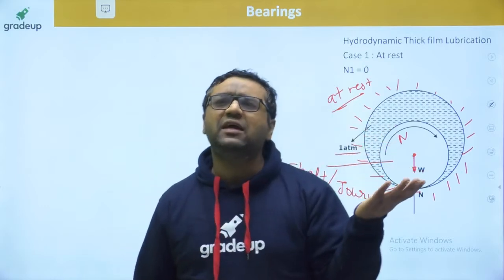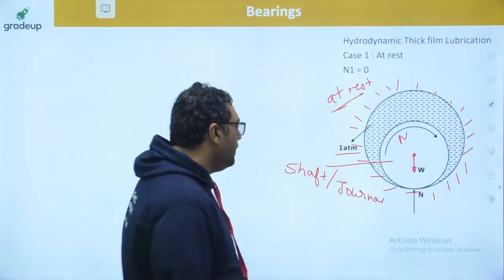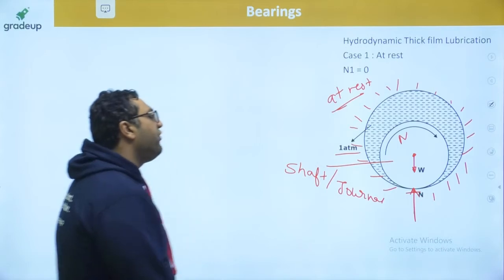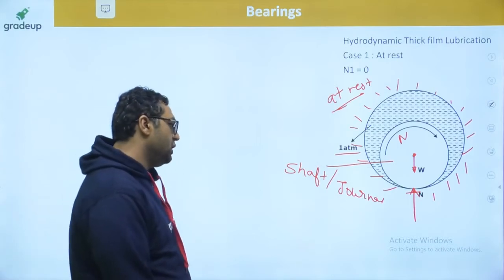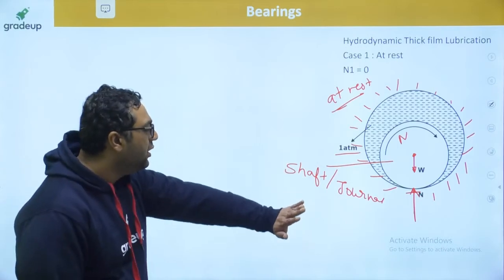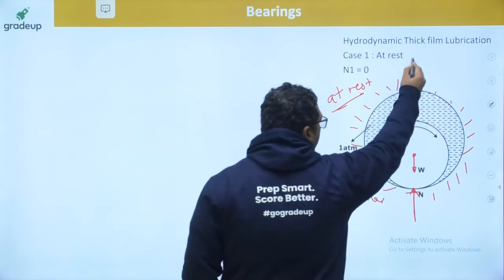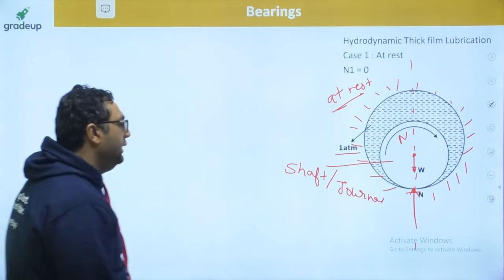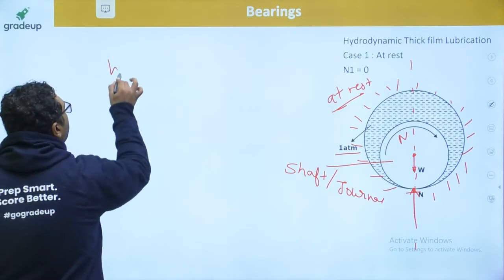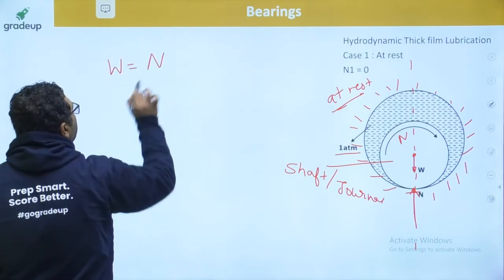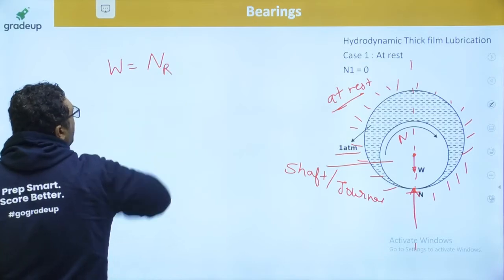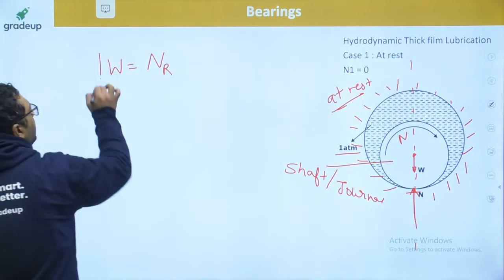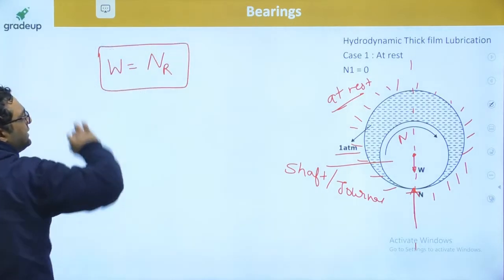Okay, so the shaft is having direct contact with the bearing, and W is the load and there will be the normal reaction. There is no friction and there is no relative motion. So this is the condition where the line of action of W and the line of action of N are not different, but the same. For this condition, W will be equal to N, the normal reaction, which I am denoting by NR. Both are equal, and for equilibrium this is a must.